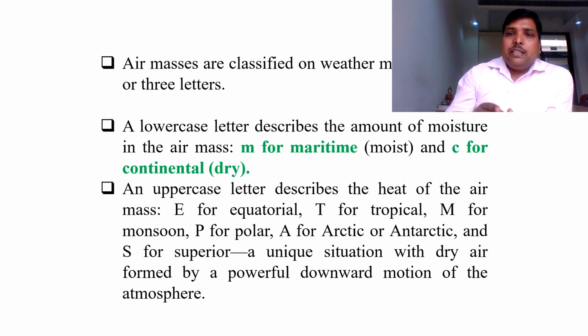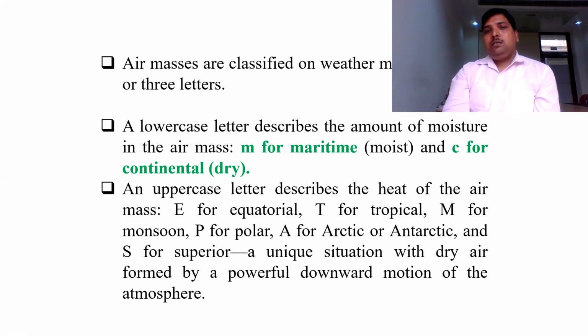Lowercase describes the amount of moisture in the air. For example, small m stands for maritime. It indicates it will be moist. I have told you that if any air mass is created over the ocean, it will contain high moisture content. So small m indicates moist or maritime.